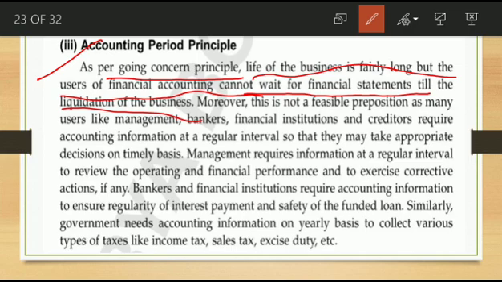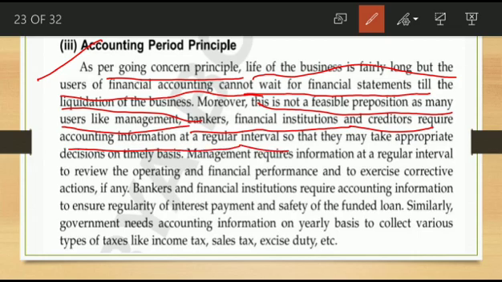That is not possible. Moreover, this is not a feasible position, as many users like management, bankers, financial institutions and creditors require accounting information at regular intervals. These people, the different users of the financial statement, require this accounting information for their different uses. They want the report at regular intervals so that they may take appropriate decisions. Only then can they take appropriate decisions on a timely basis.